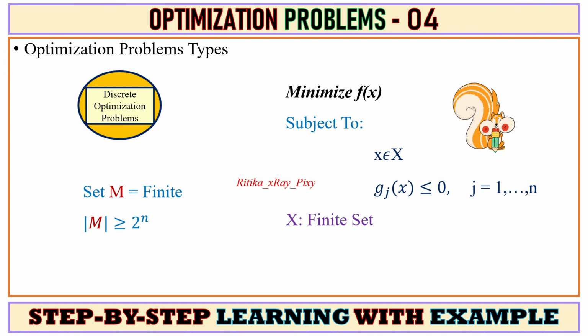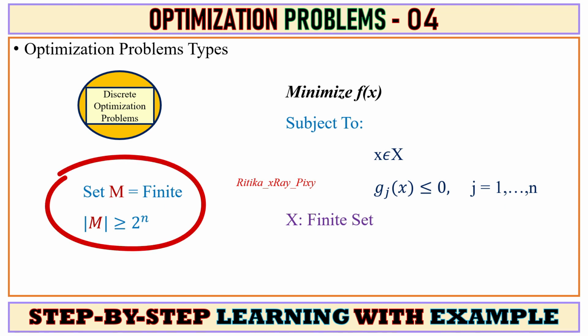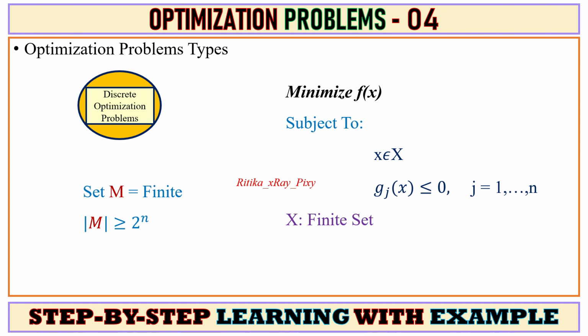Discrete optimization problems mostly deal with the issues where we need to select the best solution from a finite number of solutions. We can express a discrete optimization problem as minimize function f(x) subject to constraints.